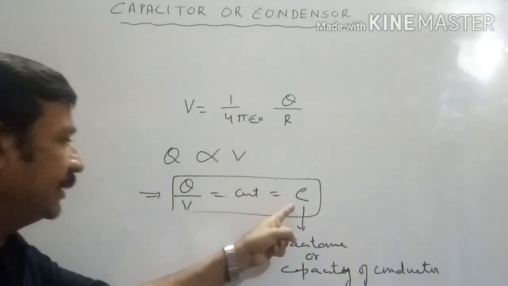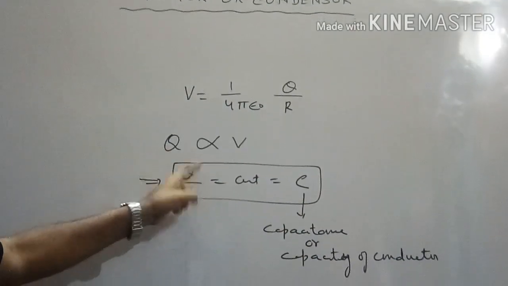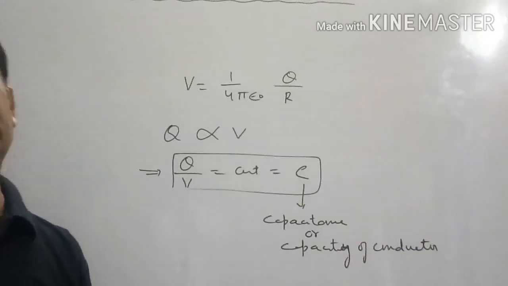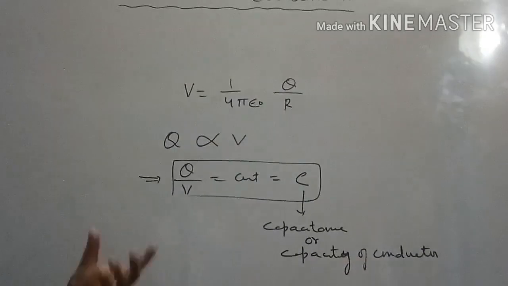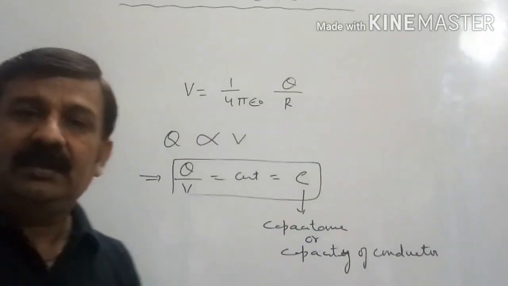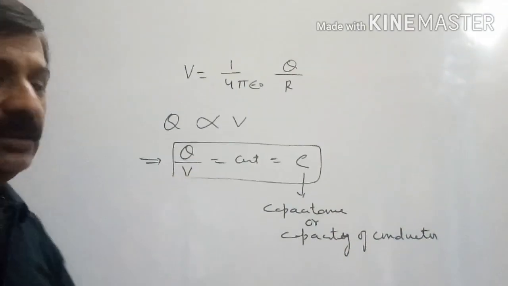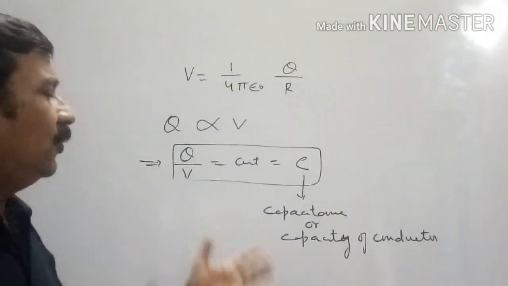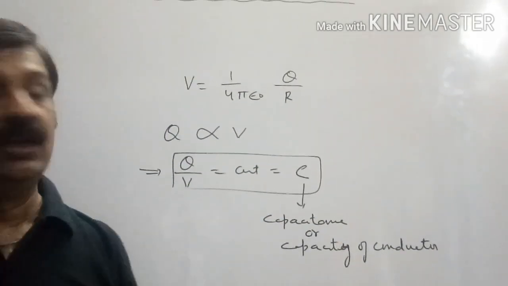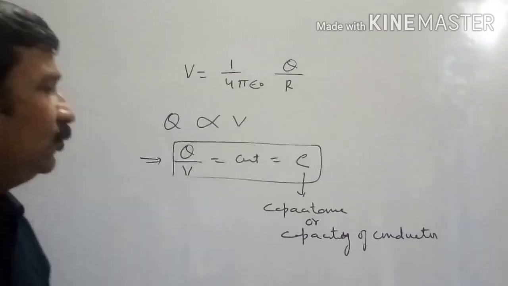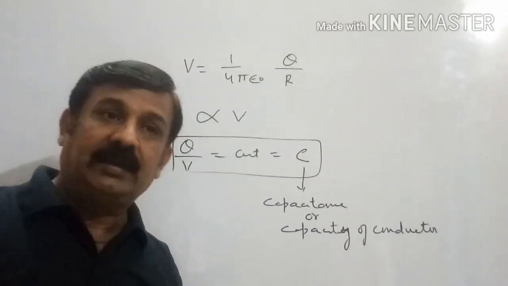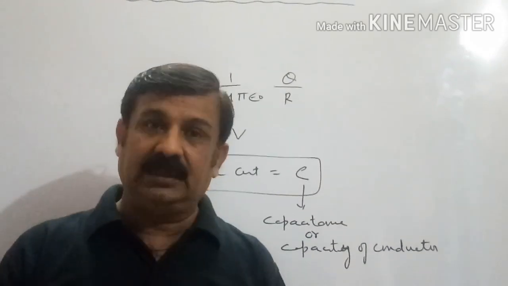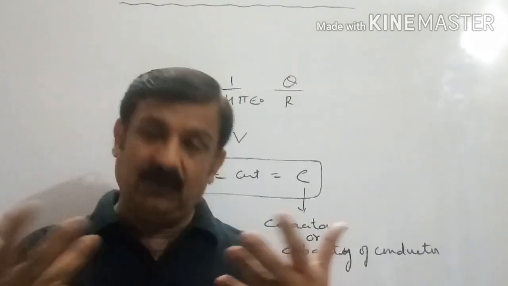Numerically, capacity or capacitance is defined as the ratio of charge associated with the body and the corresponding potential linked with it. If we know how much charge the body is having, and how much potential the body is having, by dividing them we get the capacitance or capacity of the conductor. So this is the numerical definition of capacitance. In general, the meaning of capacitance is the ability of the body, how much it can store charge, how much it can hold charge.